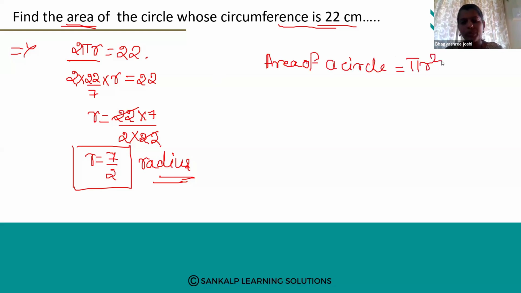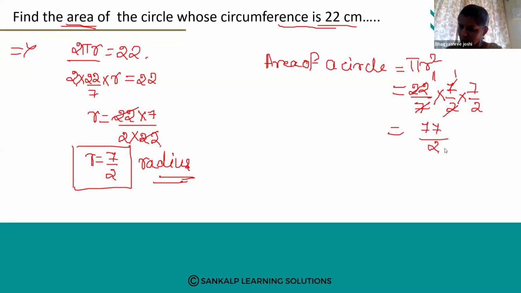Pi r square. Yes or no, my dear children? Pi r square. So now we know the formula. We know the value of pi, that is 22 divided by 7, and also we know the value of r, that is 7 divided by 2. 7 divided by 2 into 7 divided by 2. So 2 ones are 2, 11s are 7 ones are 7 ones are. So 11 into 7 is 77 divided by 2.